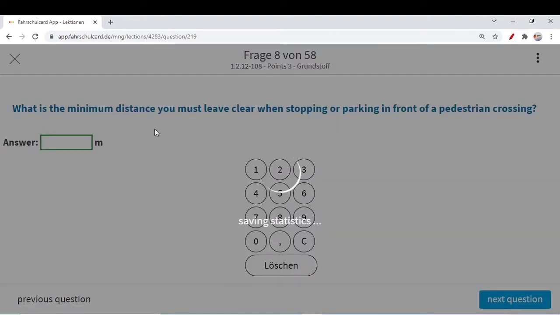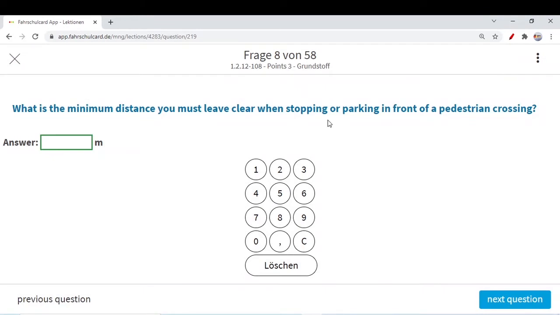What is the minimum distance you must leave clear when stopping or parking in front of a pedestrian crossing? We know that in front of a pedestrian crossing, you are not allowed to park directly on the pedestrian crossing or even in front of the pedestrian crossing until 5 meter.